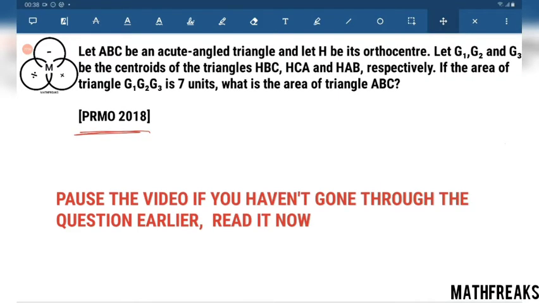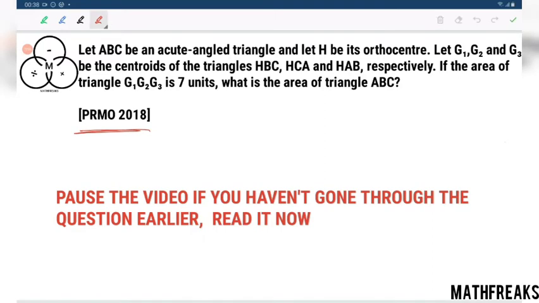First thing is that ABC is an equilateral triangle that we are going to consider. Now how? An equilateral triangle is also an equiangular triangle. Let H be its orthocenter, and G1, G2, G3 be the centroids of the triangles. Then this will be valid, because an equilateral triangle is also an acute-angled triangle.